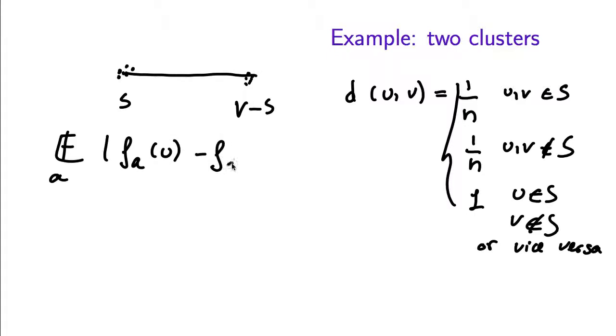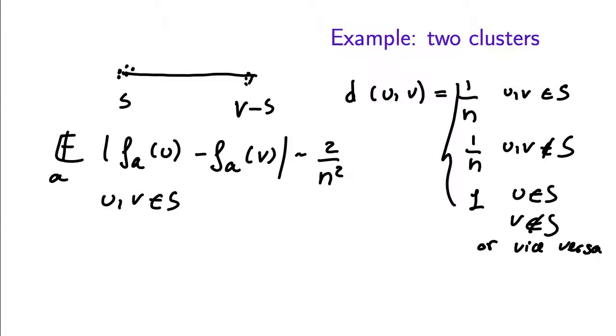Now when we look at the expectation over A of |f_A(u) - f_A(v)|, say u and v are both in S, this will be 0 except when A is either u or v, in which case it will be 1 over n. So this is roughly 2 over n squared, much smaller than the actual distance.